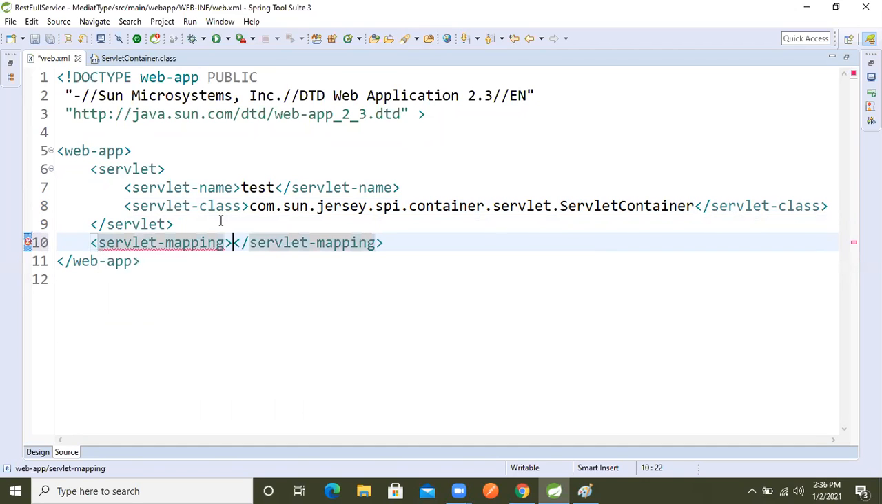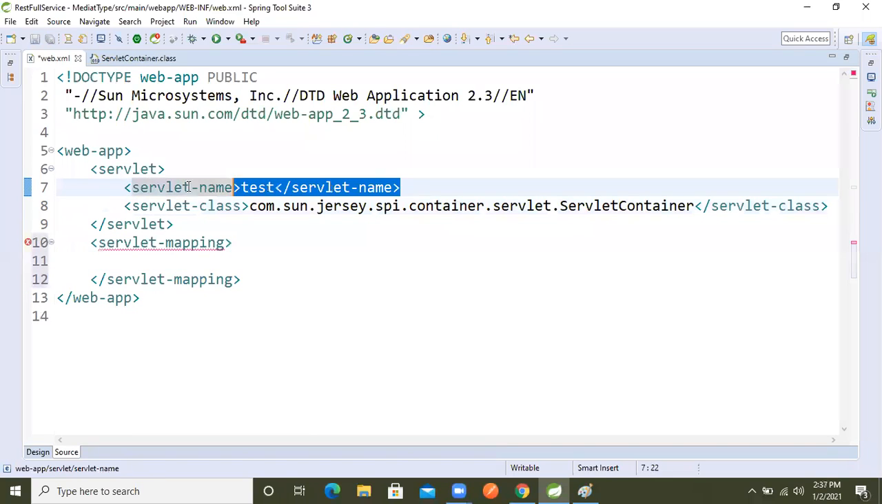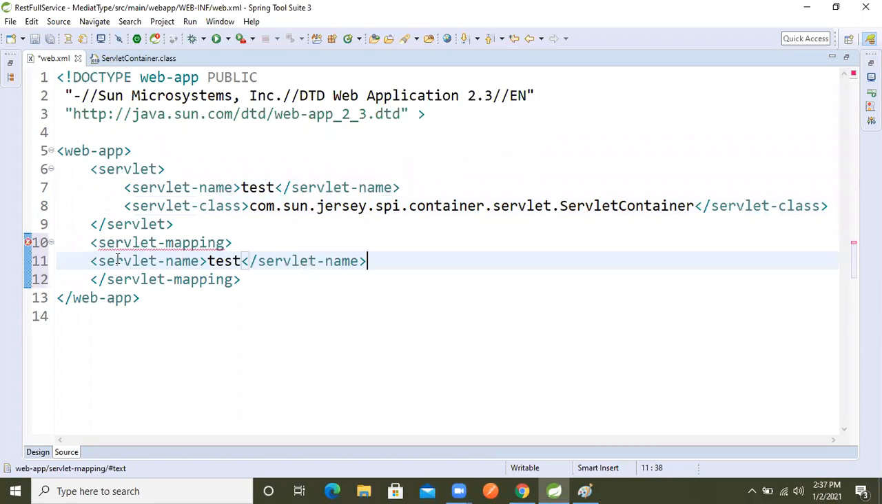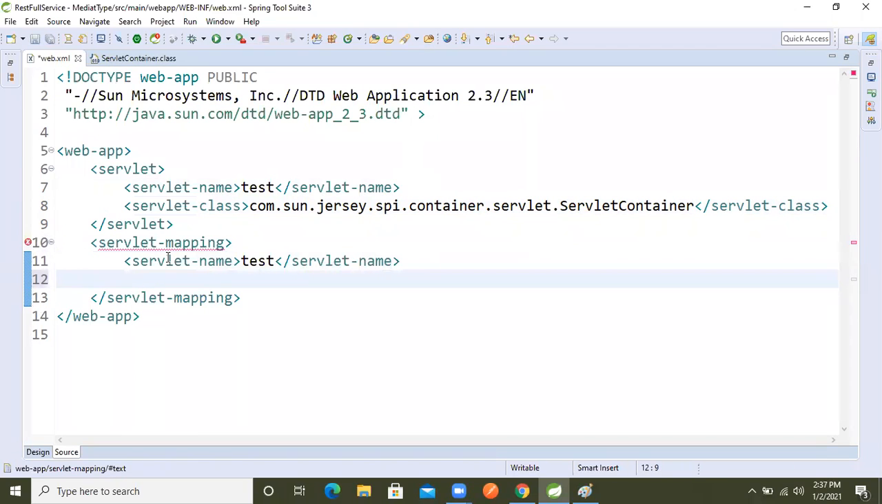Servlet mapping is there, right? In the servlet mapping, again this logical name, whatever logical name we took here, we will paste again here. After that we will specify the URL mapping. In that URL mapping, I'm taking an extension match, rest slash star. Star means anything.